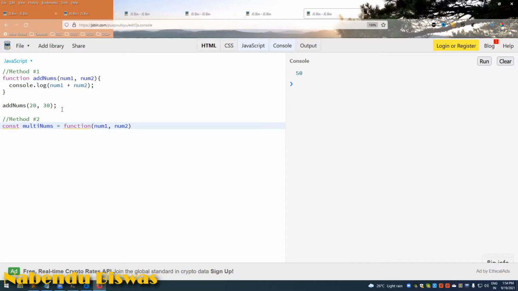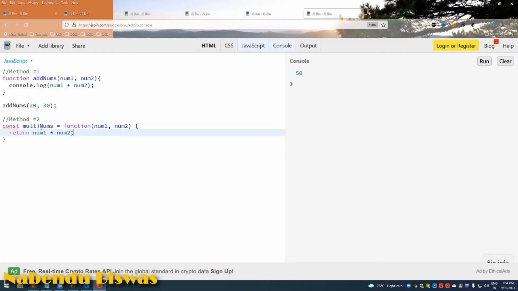This is because JavaScript functions are given a special place, so this is known as function expression. Sometimes we can also return something, and especially in this case I'm returning num1 into num2.